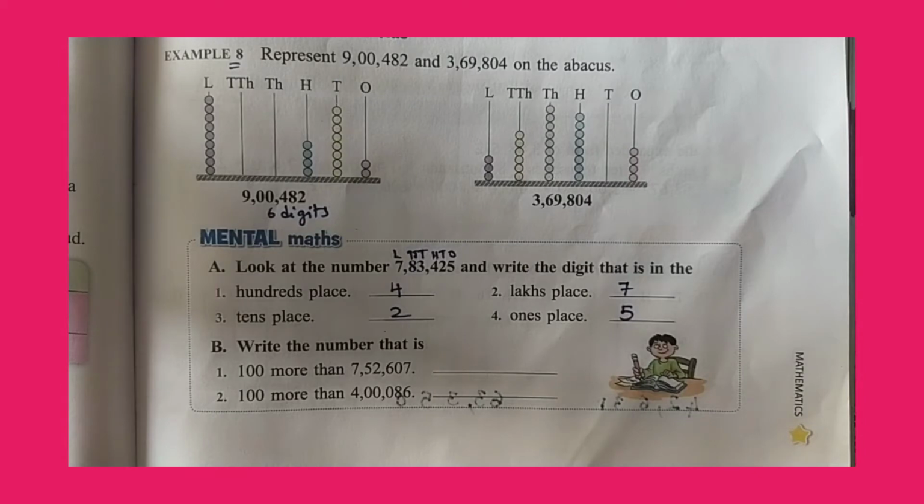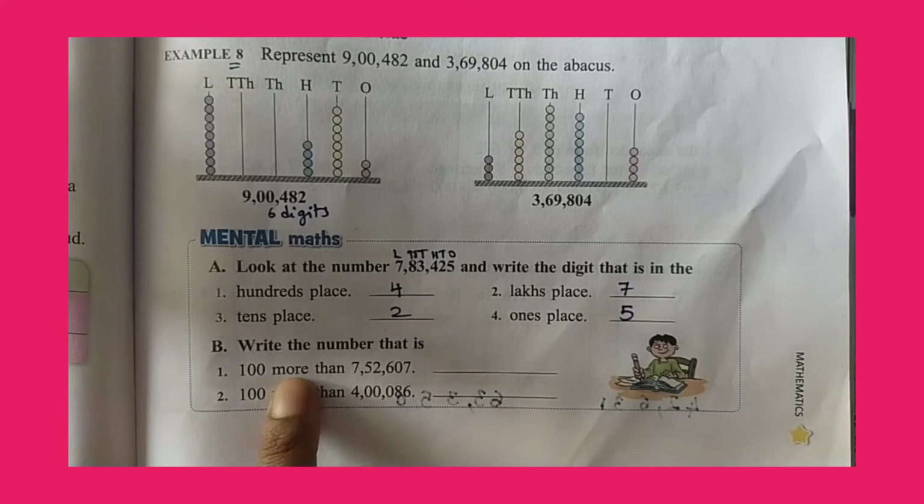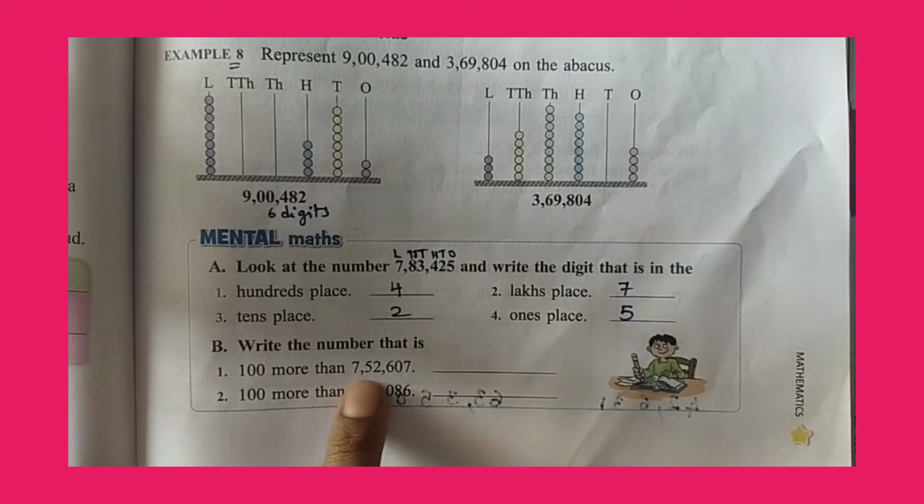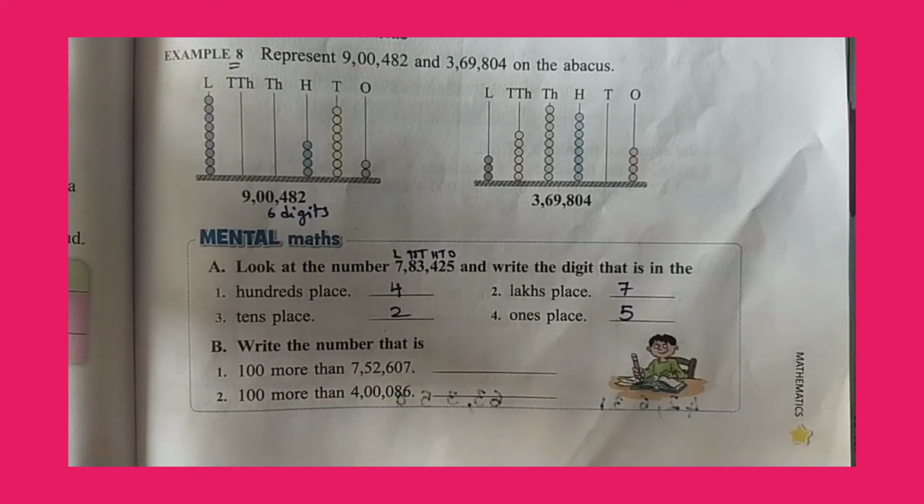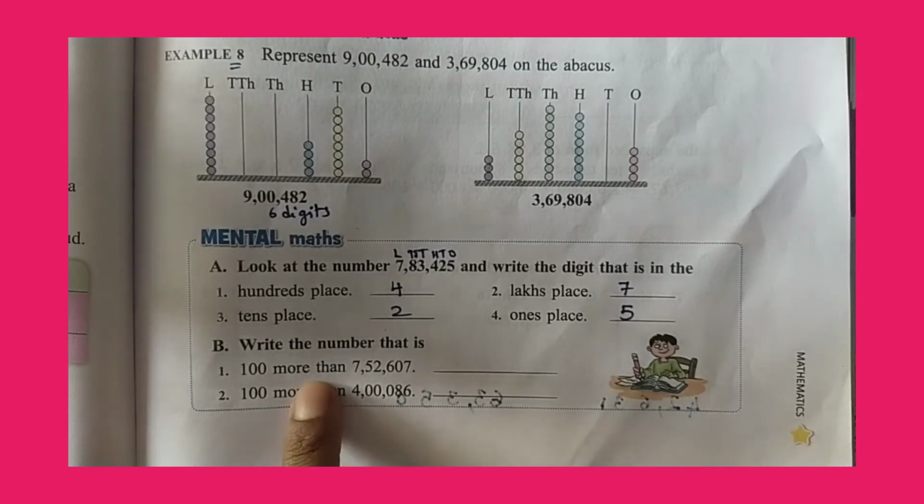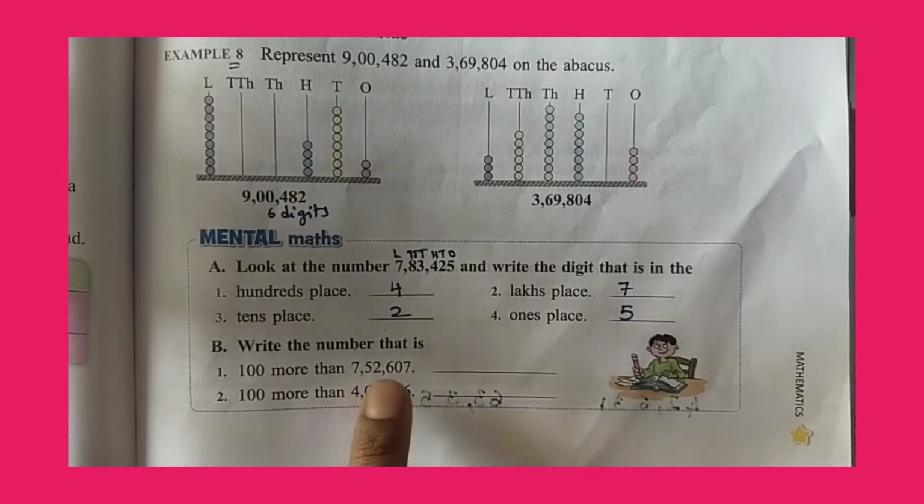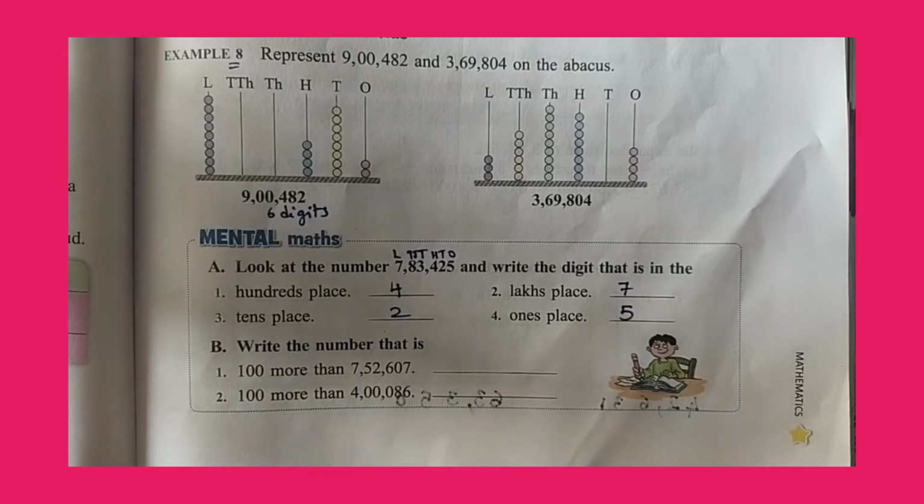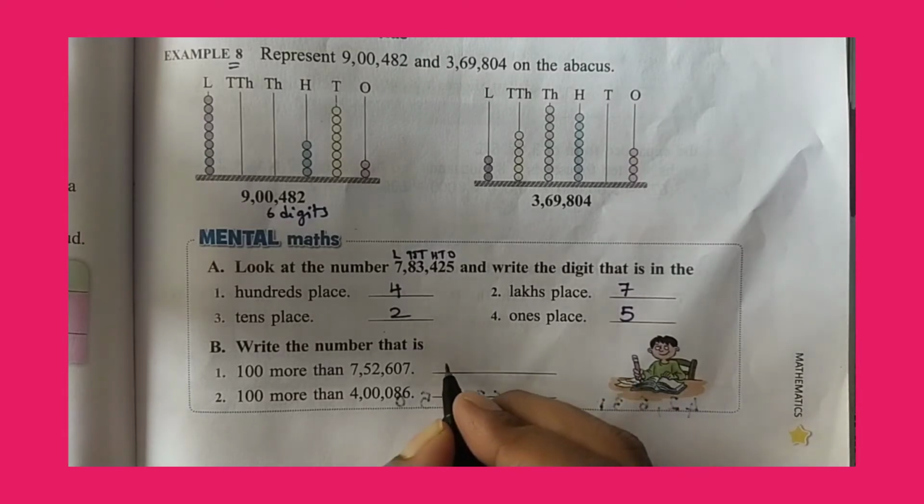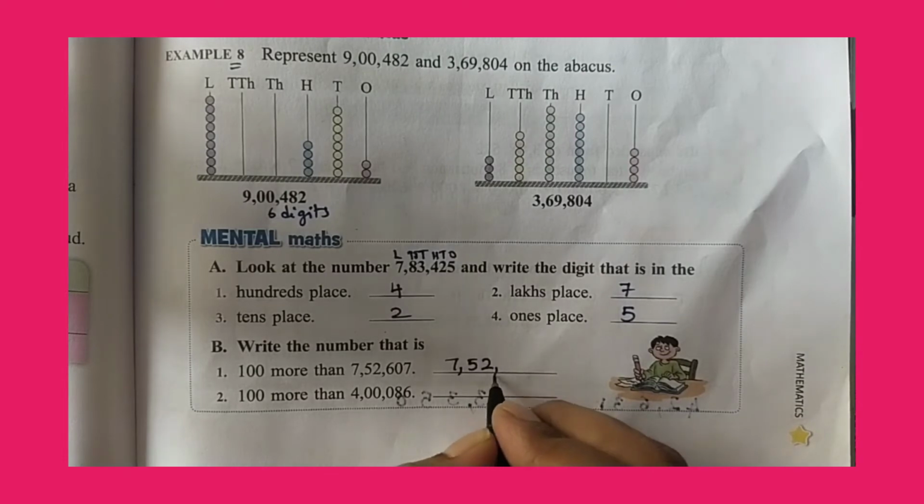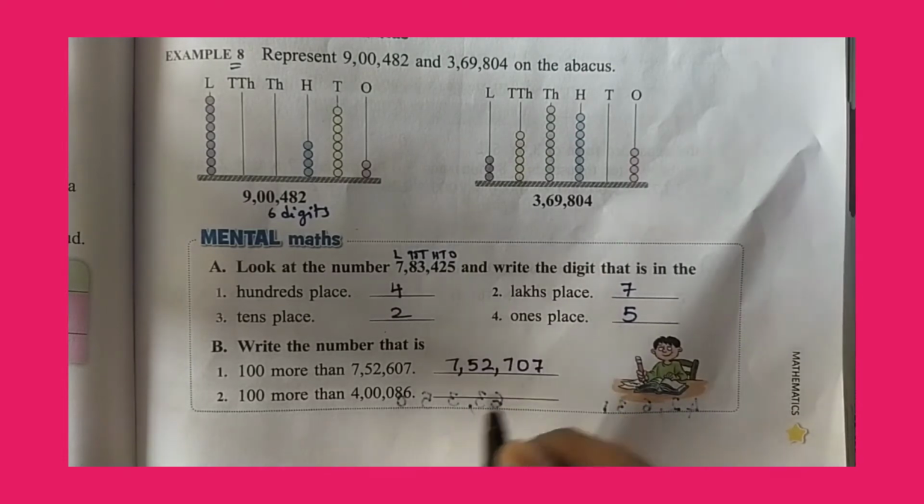Okay. So now next, B. Write the number that is 100 more than 7,52,607. So here the question is, 100 more than 7,52,607. So which number is in hundreds place? 6. So if we add 100 more to the 6 hundreds place, we get 700. So 7,52,707.